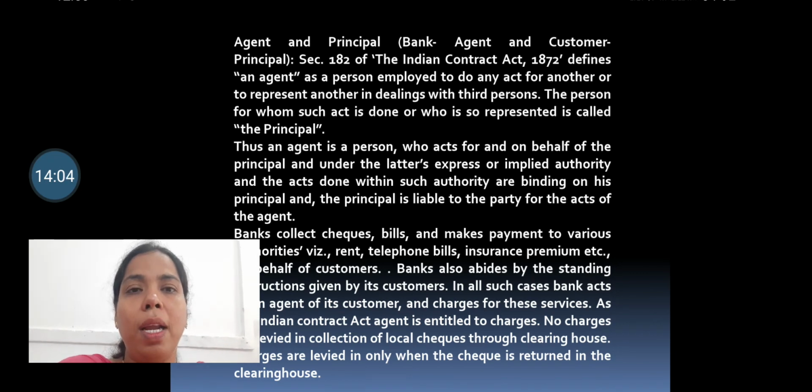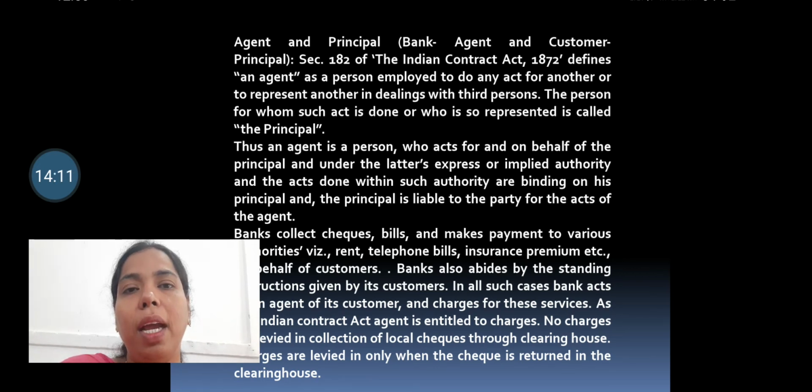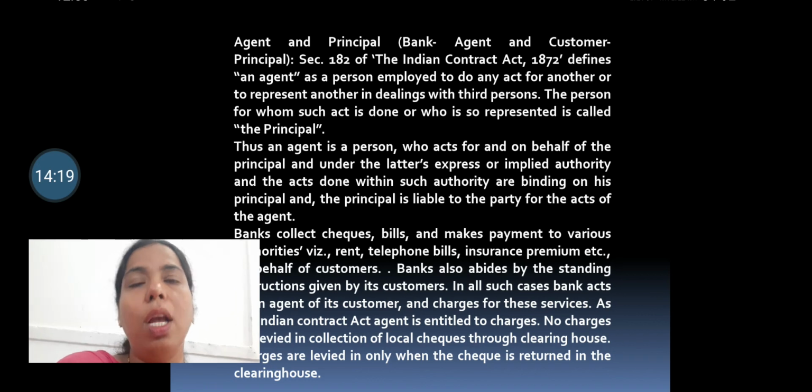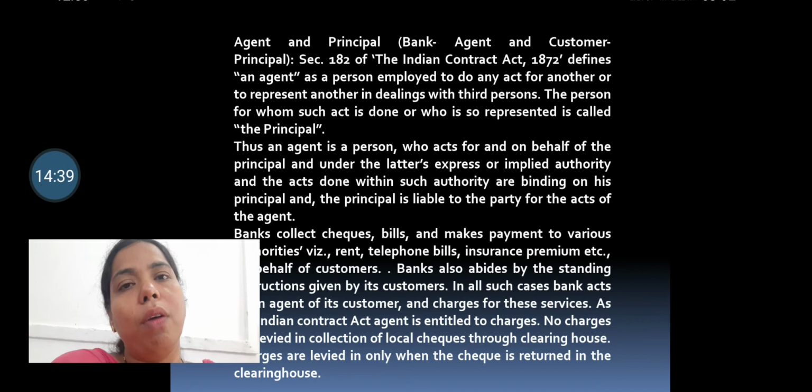So the customer is actually the principal. On behalf of the customer, the bank performs different activities on the standing order of the customer. So the bank is actually an agent. Being an agent, the bank performs different activities, and for that purpose the bank collects a commission. Just like an agent works on a commission basis, the bank also works on a commission basis for the different activities. So the bank is an agent of its customer.